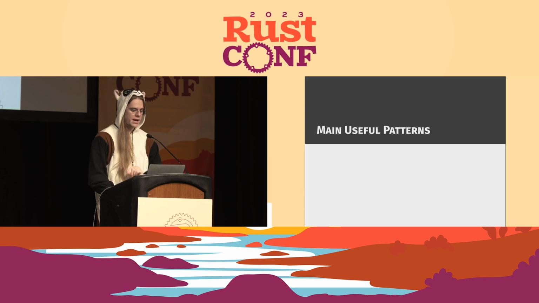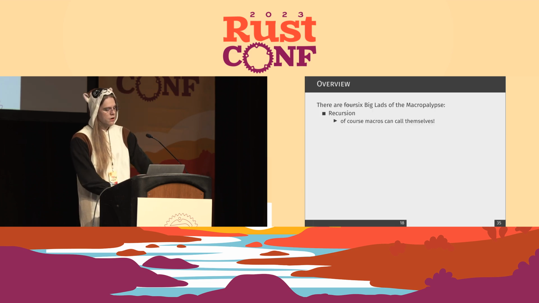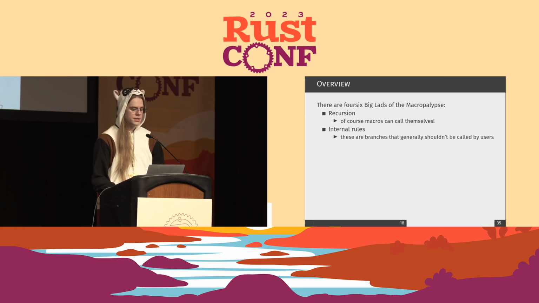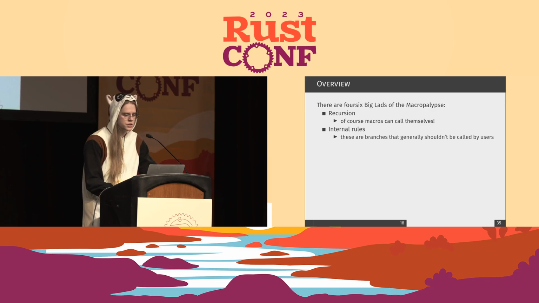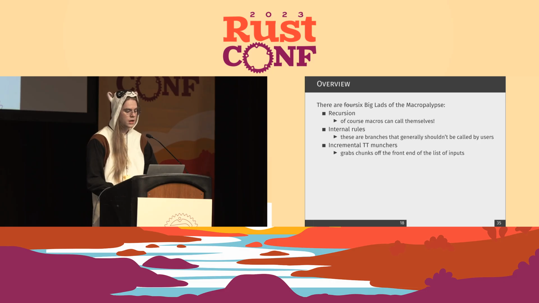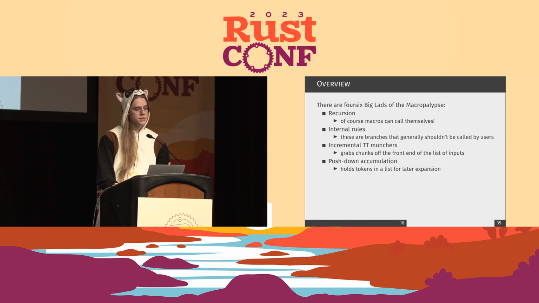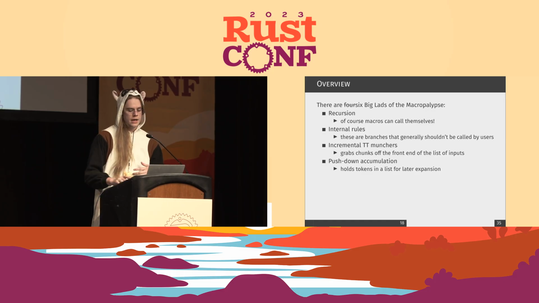So the main useful patterns, there are 6. The first one is recursion, because of course macros can call themselves. Internal rules. These are branches that you generally don't want users to call, but they're useful for you to do some manipulation of your current input. Incremental token tree munchers, which will grab chunks off the front of your list of inputs, and then you'll recurse with the rest. Push down accumulation, which will hold a list of tokens for you to expand later.